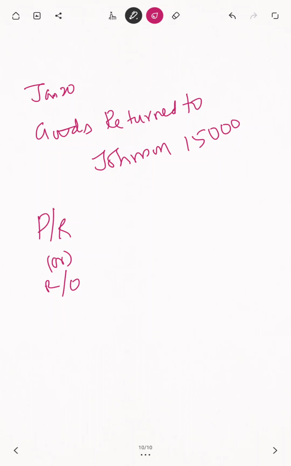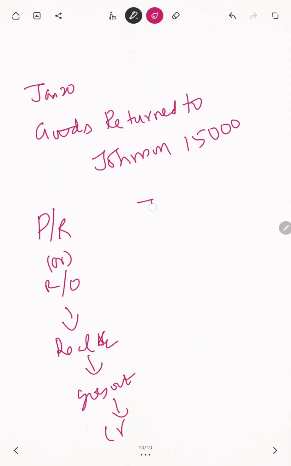So from the Sridhar point of view, these goods are going out. Which account does it come under? Real account. What is the real account rule telling? Debit what comes in, credit what goes out. From the Sridhar and Co point of view, these defective goods we are returning to Johnson. It's going out. Then what is the rule telling? Debit what comes in, credit what goes out. Credit. That's why one part is over.